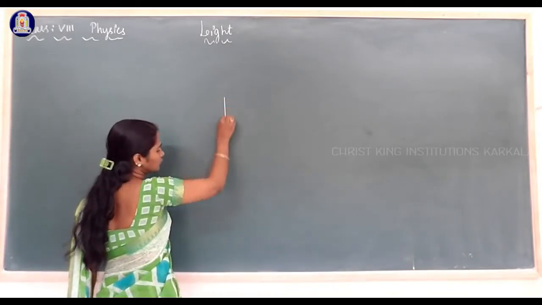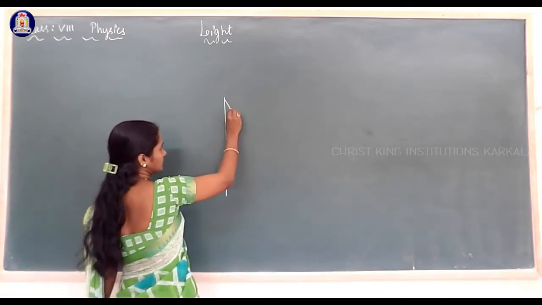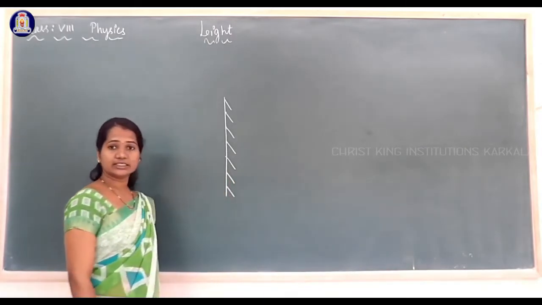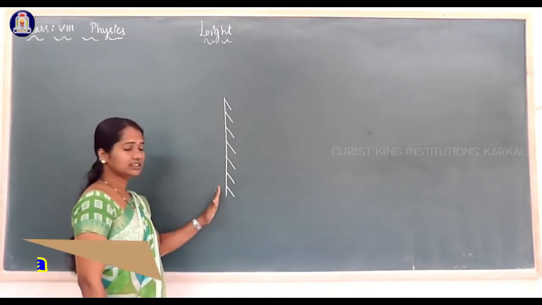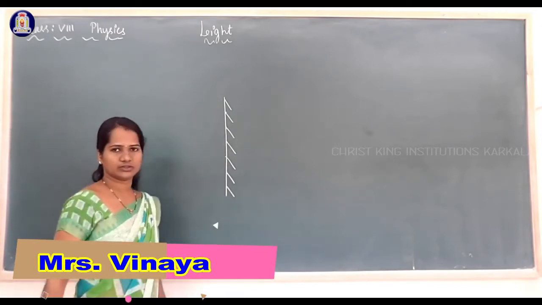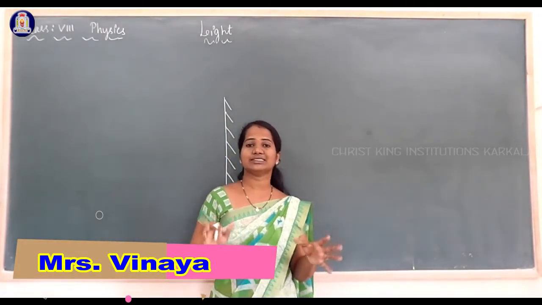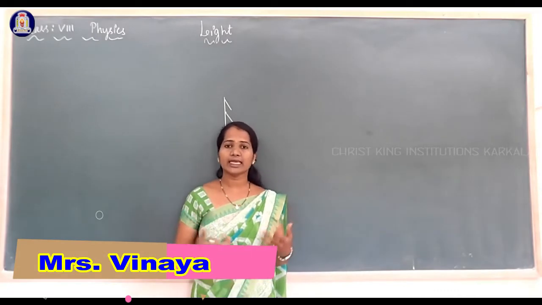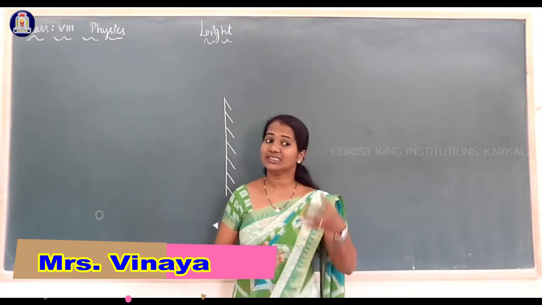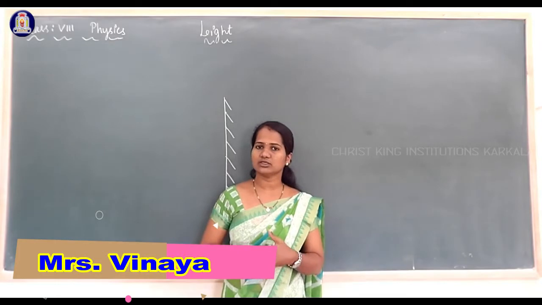Usually, a mirror has two surfaces, out of which one surface is non-reflecting and another surface is polished. That is called a plane mirror. This is the reflecting surface. So, when we stand in front of the plane mirror, we can get our image in the plane mirror. What are the characteristics of the images formed in a plane mirror? So, what are the characteristics of the image?